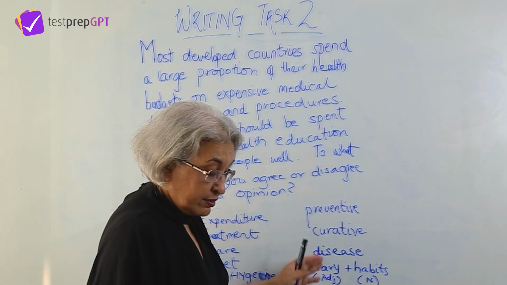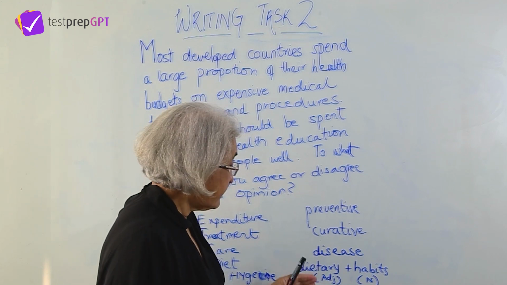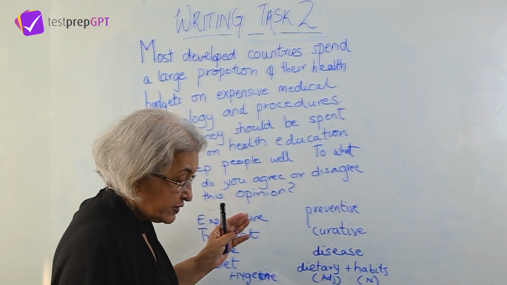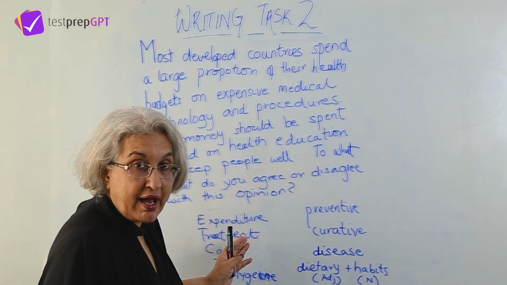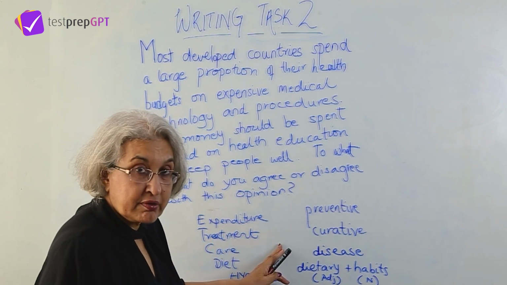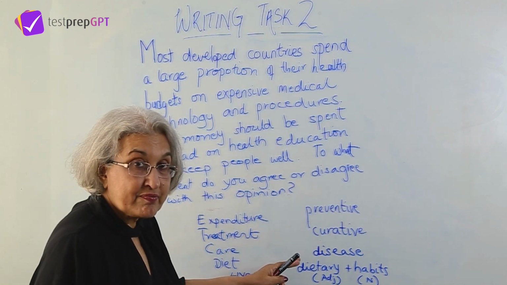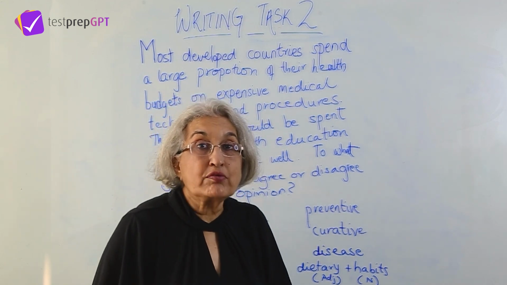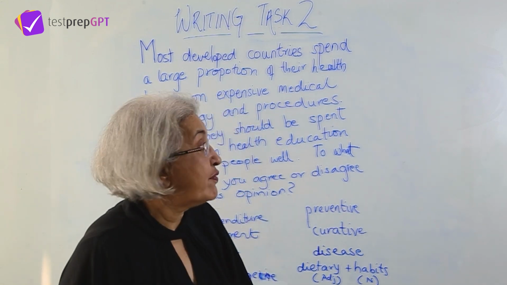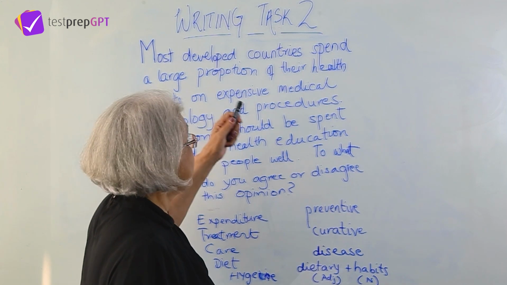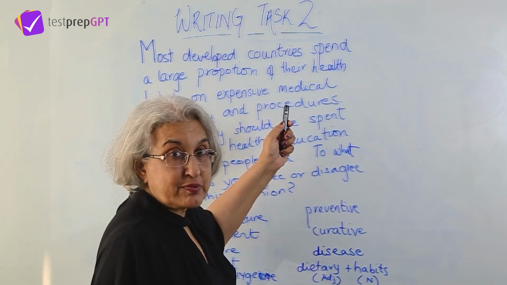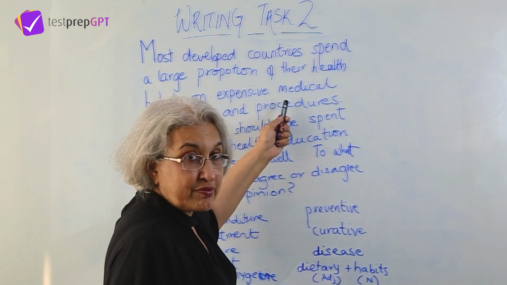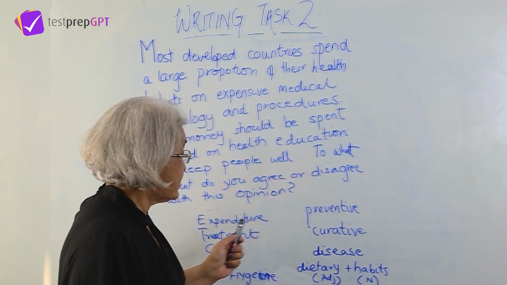And these are the different words related to each part. From expense, we have expenditure, expensive. So we can make nouns and adjectives out of a basic word. If we have a word like expense, then from expense we have expensive and then expenditure.